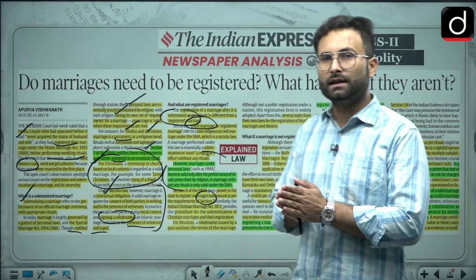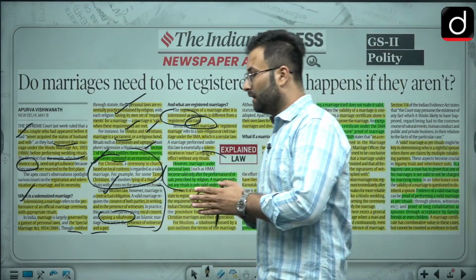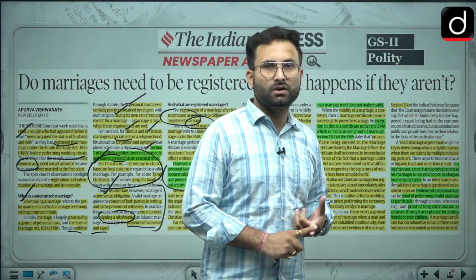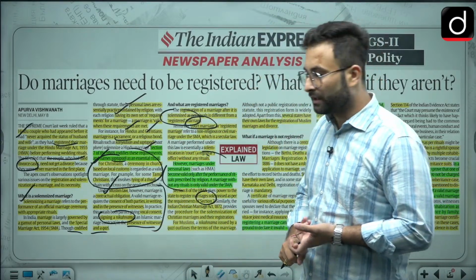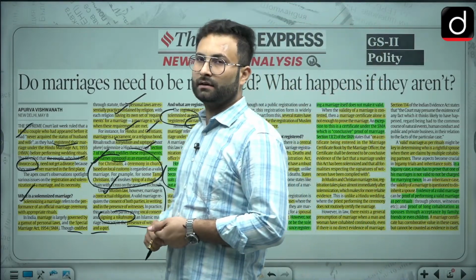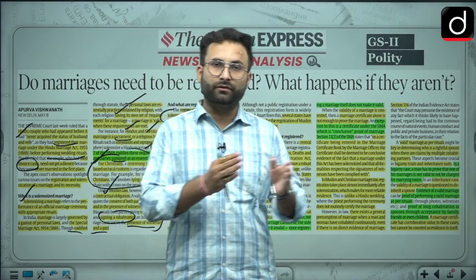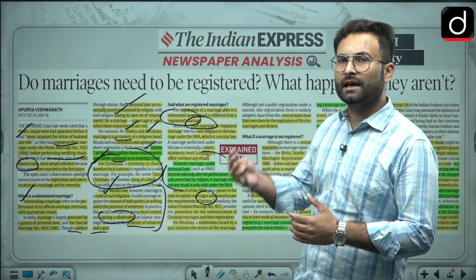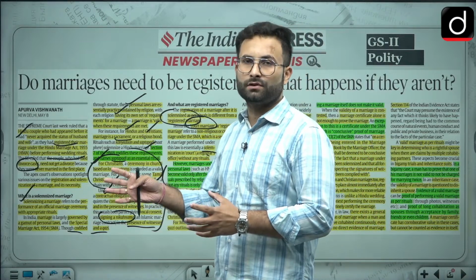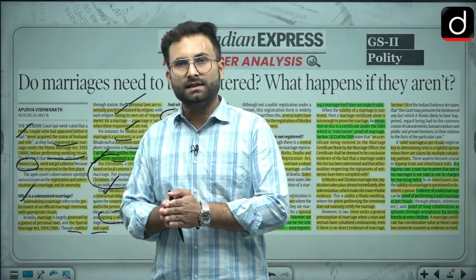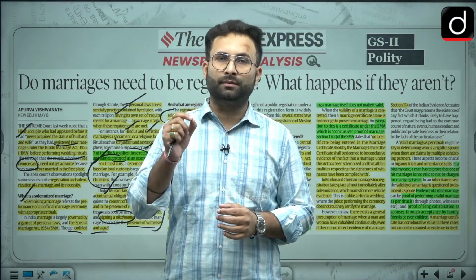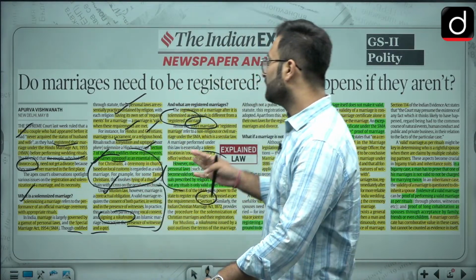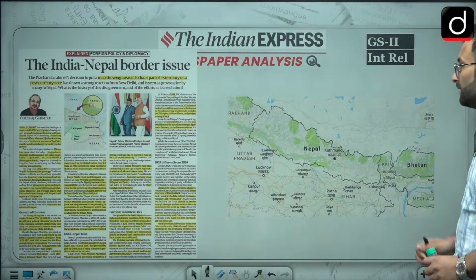So you know that there are 2-3 ways in India in which you can get married. One is your personal laws, second is the Special Marriage Act. The Special Marriage Act gives a registered marriage, which is different from registration of marriage. And in the Hindu Marriage Act, or any kind of personal laws, the essential customs have to be performed. I hope that is clear. Now we can move further to the next article.